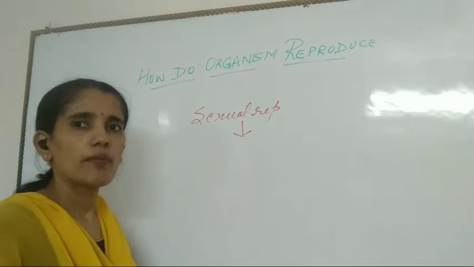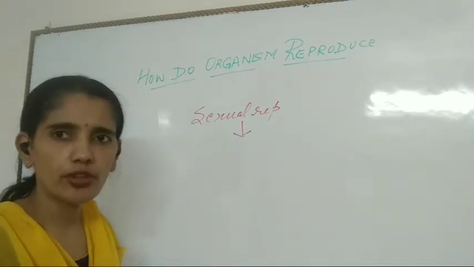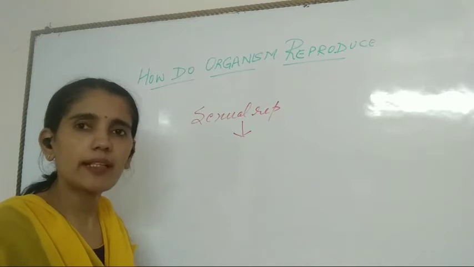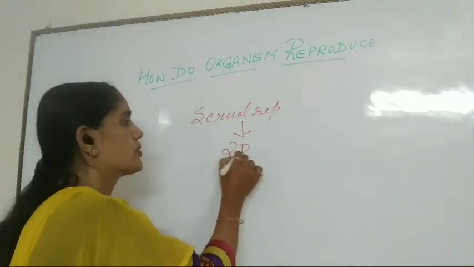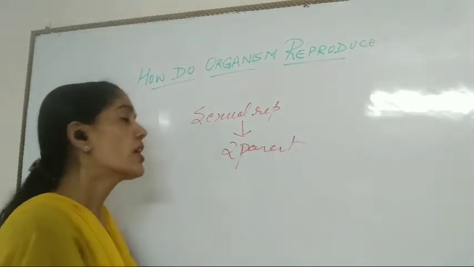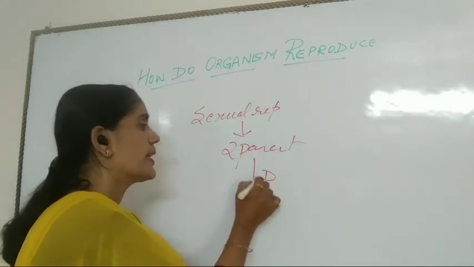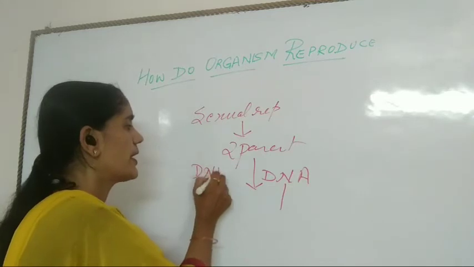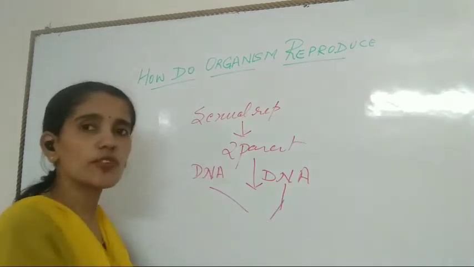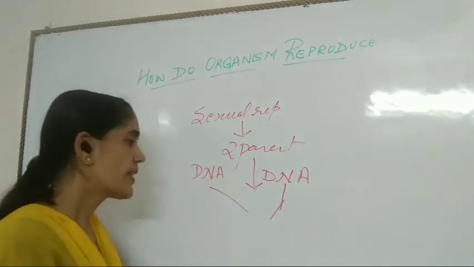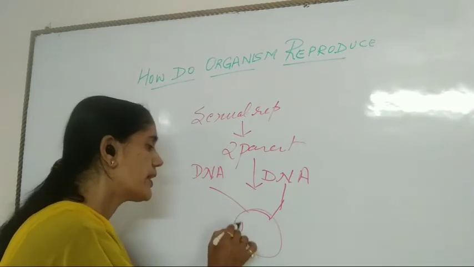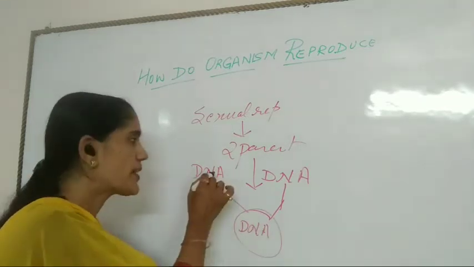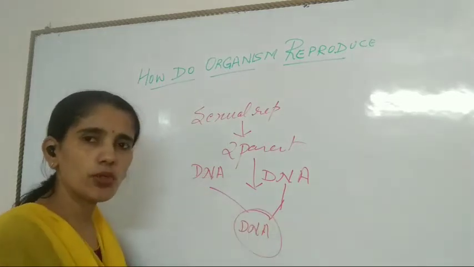See, when we are talking about sexual reproduction, it includes two organisms. Two parents are included. So obviously, the DNA of both the parents will be transferred to the offspring. Now here, the DNA of the offspring will be a copy of father and mother both.